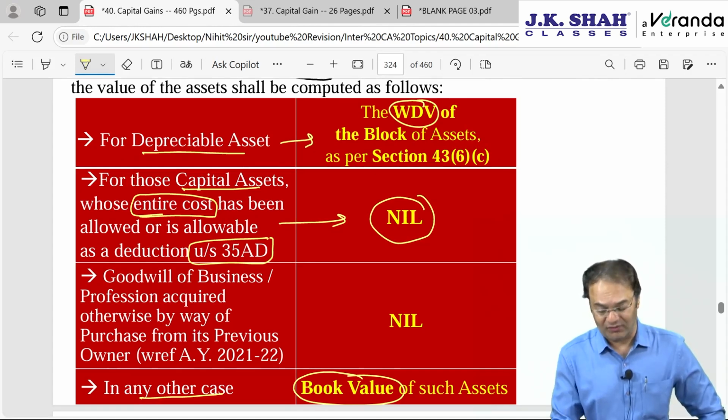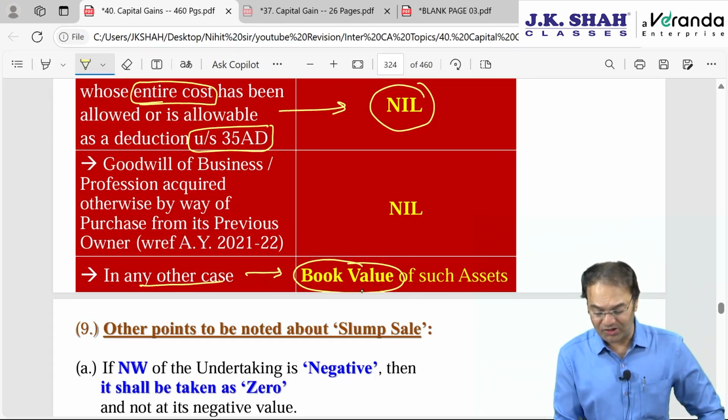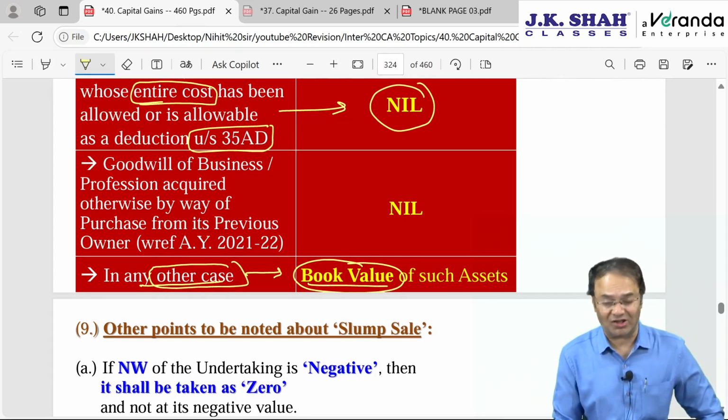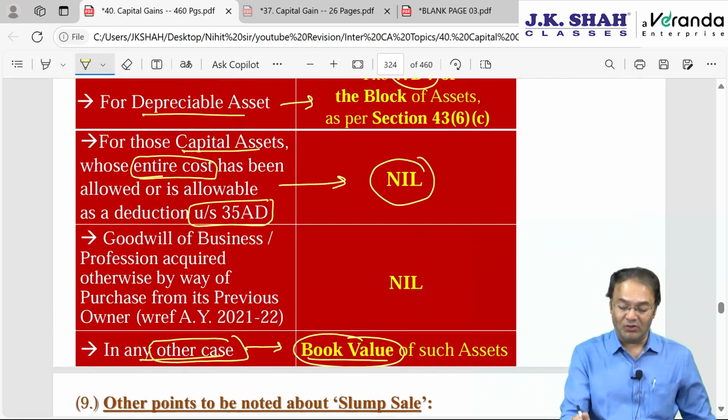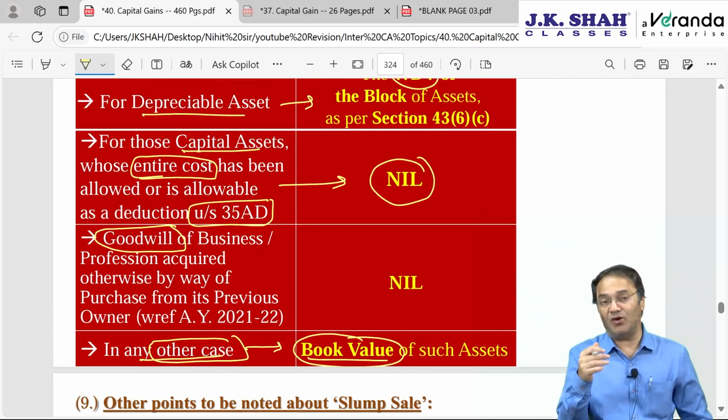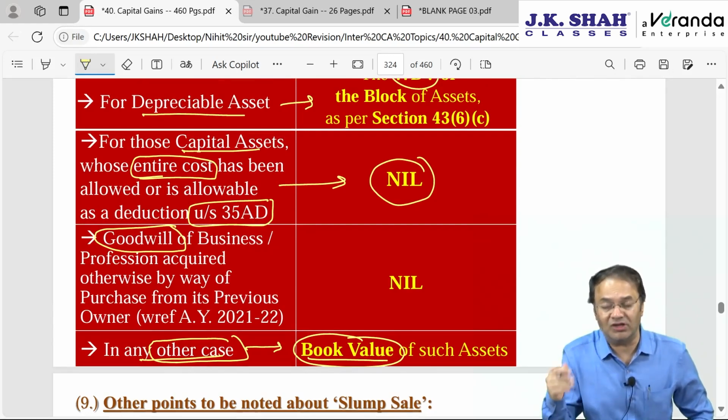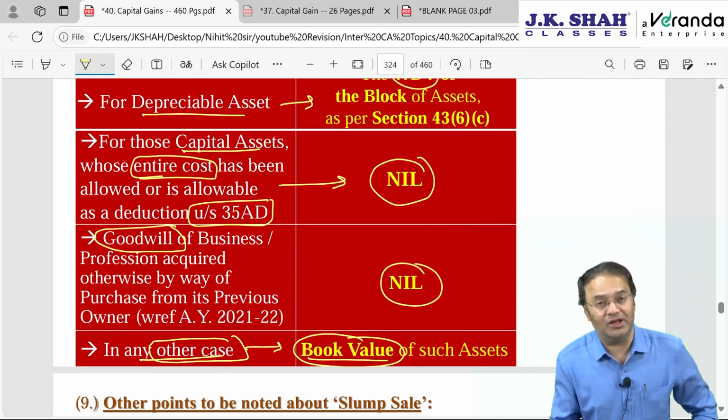Depreciable assets, take WDV. For all other non-depreciable assets, all other assets means any other case means non-depreciable asset, land, jewelry, shares, securities, which are given away, take book value. And if it is goodwill, unless the goodwill is by way of purchase from the previous owner when money was paid, if no money was paid, take goodwill value to be nil.